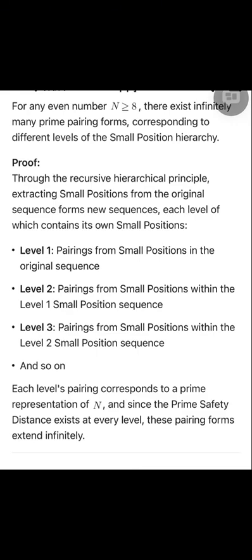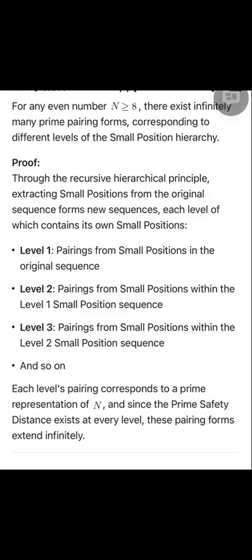mechanisms. 5. Conclusion. This paper has introduced the prime safety distance and 3 endpoint even number model to construct a novel theoretical framework for proving Goldbach's conjecture. Our key contributions include: 1. Prime safety distance theory, proving that under prime square constraints, there must exist unoccupied positions on the number line corresponding to prime numbers. 2. 3 endpoint even number classification, categorizing even numbers into 3 types, each with a clear prime